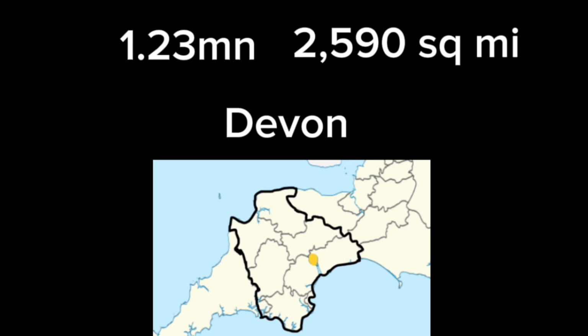In terms of other natural areas, it would also contain all of 3 areas of outstanding natural beauty, with parts of several others. The largest urban area in the state would be Plymouth, with a total of 260,000 people, followed by Exeter, with 129,000 people. I would also make Exeter the capital here because of its historical importance, as well as the large influence it has over the surrounding rural area, with over 400,000 people living in the travel to work area it is the centre of. The travel to work area is a self-contained area that 75% of the area's residents work in. This state has a population of 1.23 million in total and takes up 2,590 square miles.